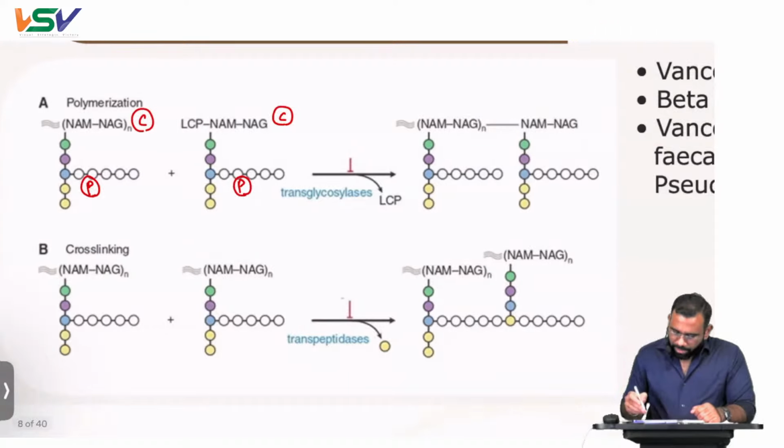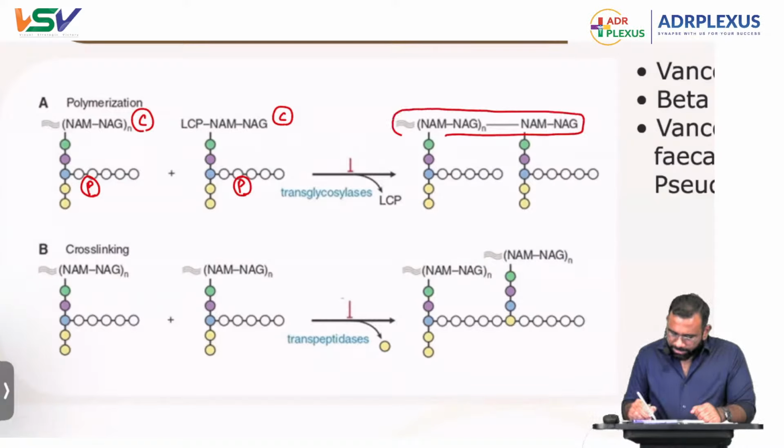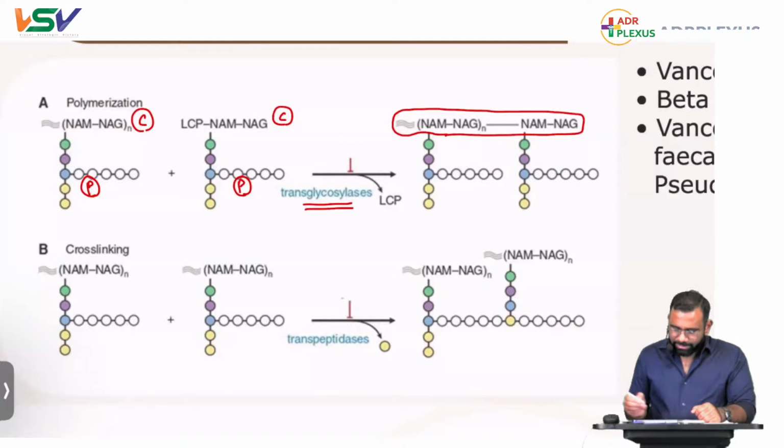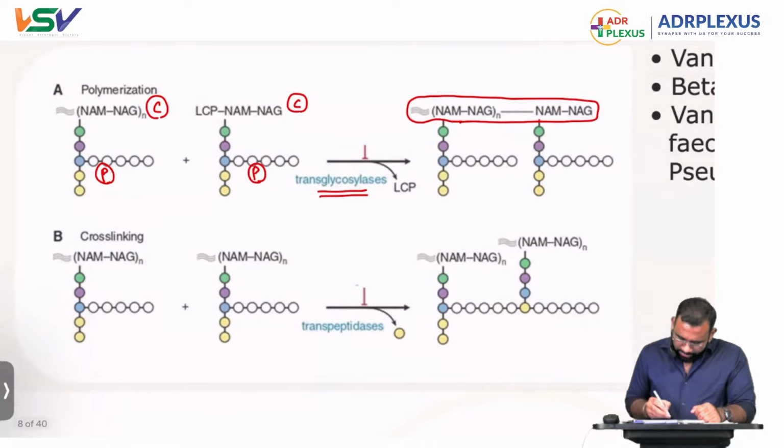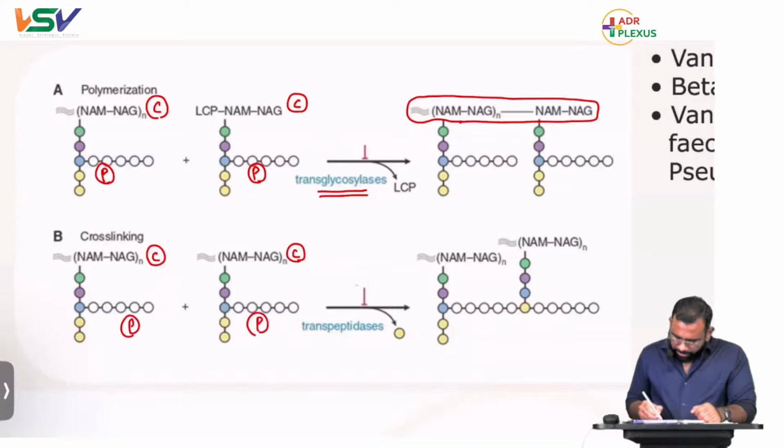Here you see the carbohydrates joining; that is what we call glycosylation. That glycosylation is catalyzed by transglycosylases. Next, if you see again the same carbohydrate and protein, nothing is happening with this part.